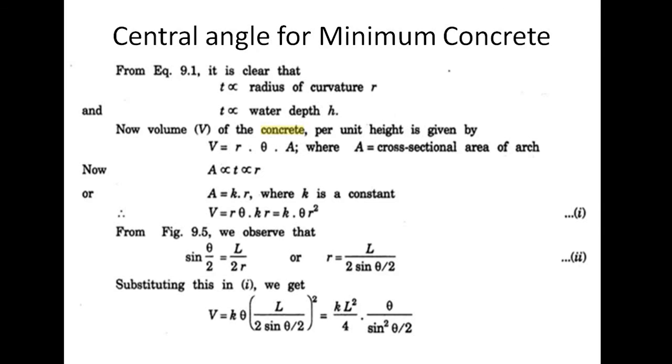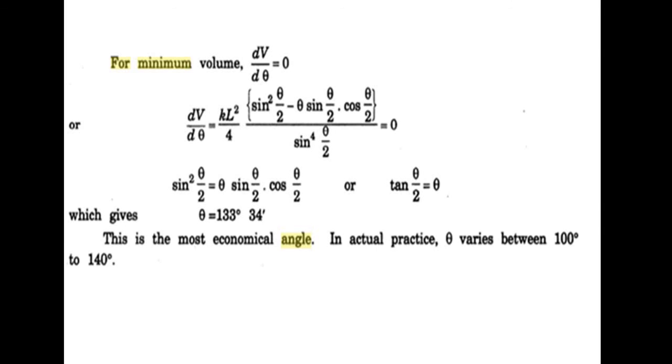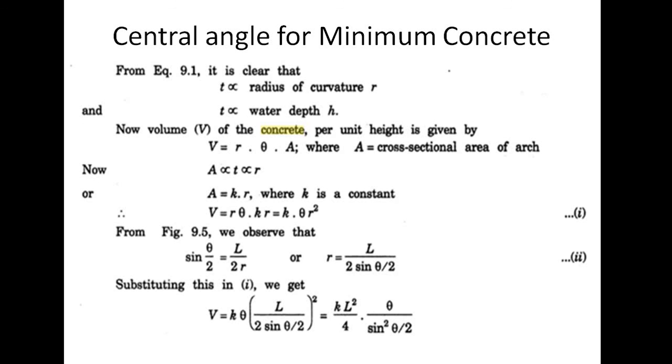a particular curvature. That curvature value is theta equal to 133 degrees 34 minutes. This can be solved and we will get theta equal to 133 degrees 34 minutes. This is the most economical angle. In actual practice, theta varies between 100 and 140 degrees. The most economical angle is 133 degrees 34 minutes.